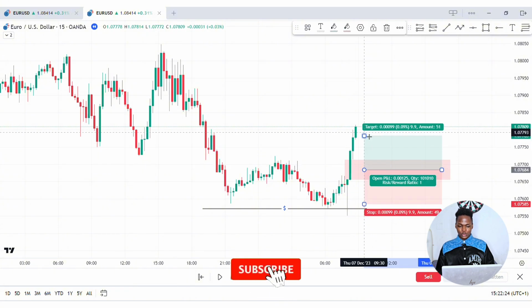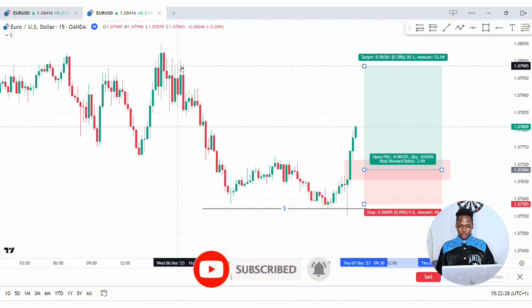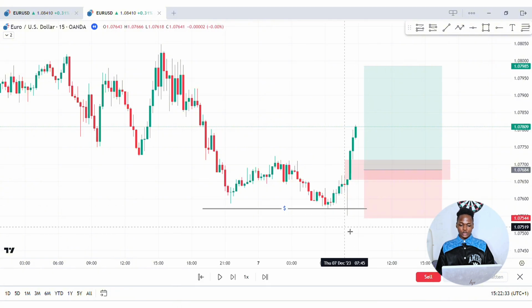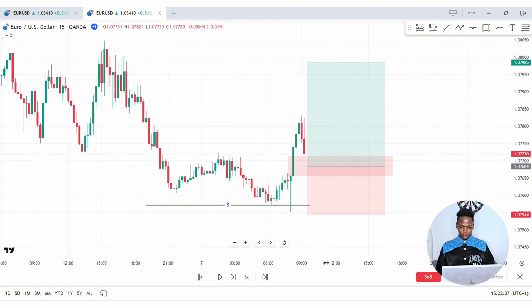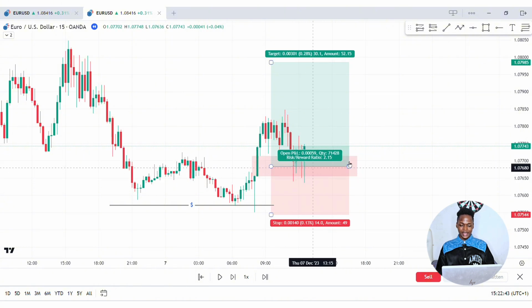And now we're expecting price to come and take out this liquidity right here, right? So it's going to be a risk to reward ratio of 1:2 right there. So now let's see how this trade is going to play out. You can see that price has triggered our entry right here, and it's currently rejecting this fair value gap, which is a very good sign that our trade is going in the right direction.